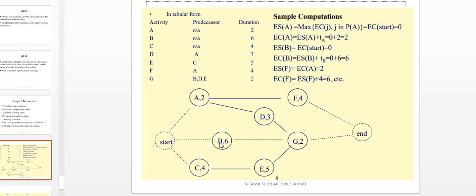Okay, good afternoon students. I'll start with the network diagram, a continuation of class today. Yesterday I gave you the activities and predecessors, and the durations also. I told you to construct a network diagram, right? Fine.